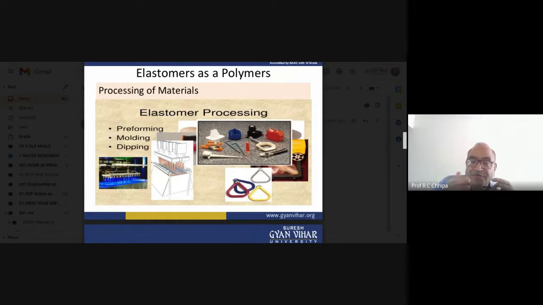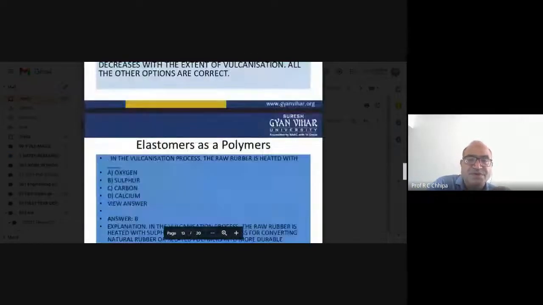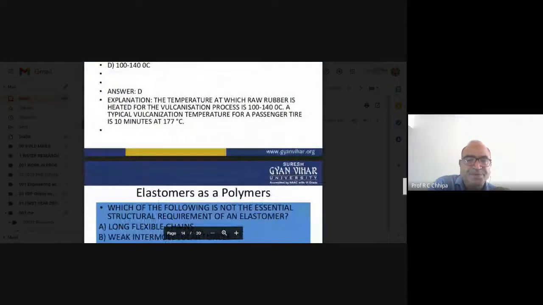What happens if electrophilic addition reaction occurs or electrophilic substitution? And many great catalysts are used, including the Ziegler-Natta catalyst. So that is the process.